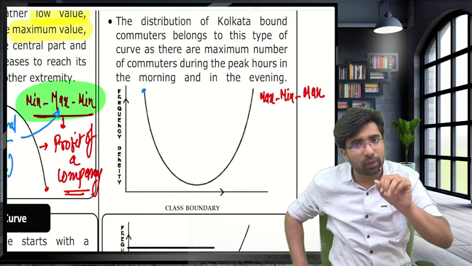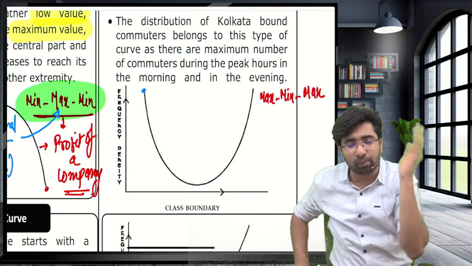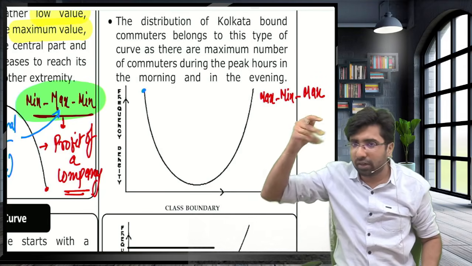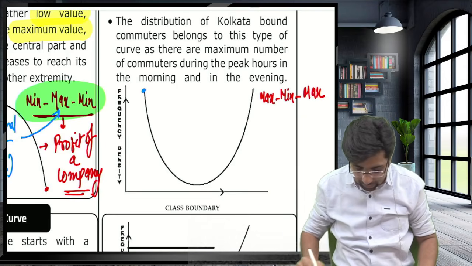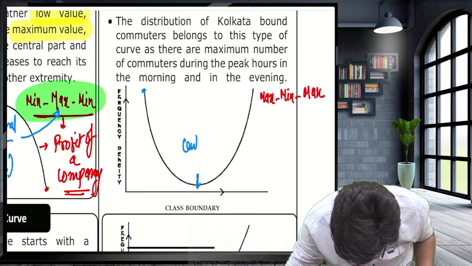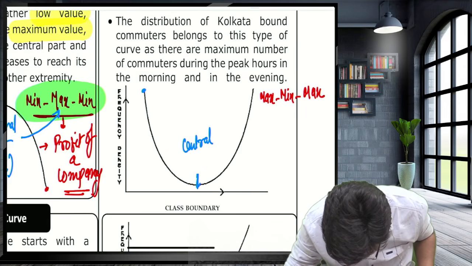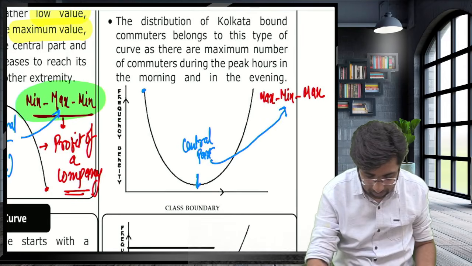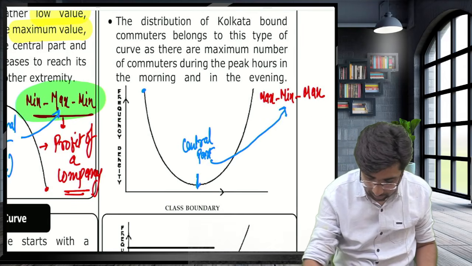They will give you frequencies, minimum to highest, highest to minimum, whatever they say. Draw the graph and check the shape. In the U-shape, the central part has the minimum value, the minimum frequency.